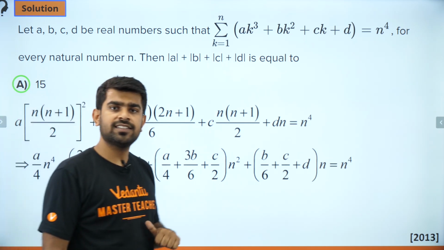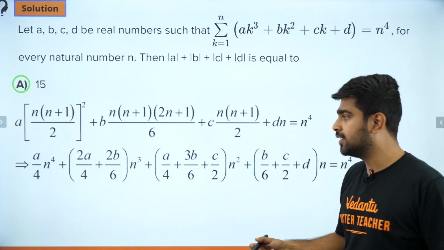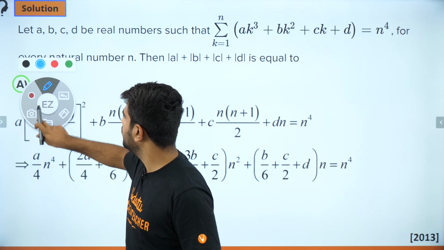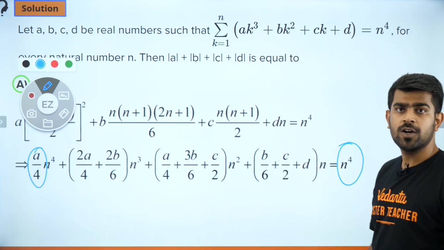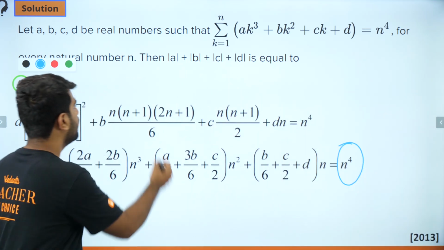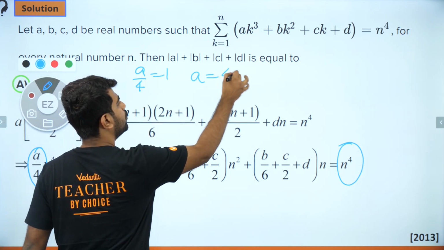Why did I do that? Think about it, guys. How do I solve this question now? I can compare, no? I will compare. Let me take a pen. I can compare a by 4 to 1. Because what do I have here? I have 1 n power 4, right? So I can say my a by 4 is equal to 1. So a is equal to 4.